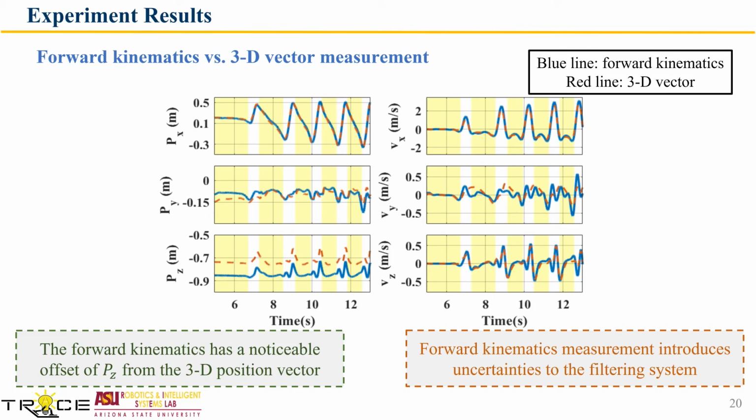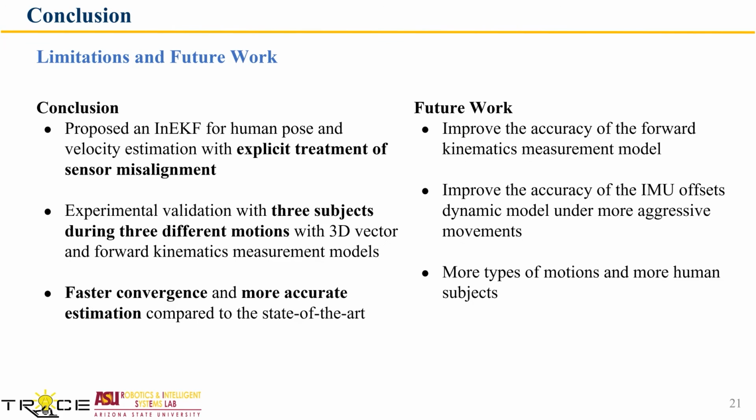Here is the figure that shows the relative position and the velocity measurements of the right toe in the measurement frame during walking motion. The full kinematics measurement has a noticeable offset on the z-axis for position compared to the 3D vector, and the y-axis velocity measurement is also not accurate compared with the 3D vector case. The uncertainty in the full kinematics measurement could be induced by various sources, such as imperfect marker placement, shift of markers on skin or garment.